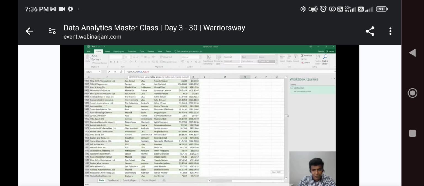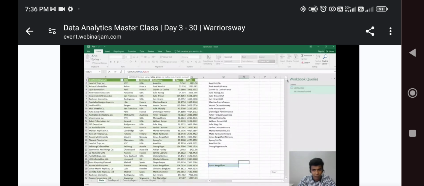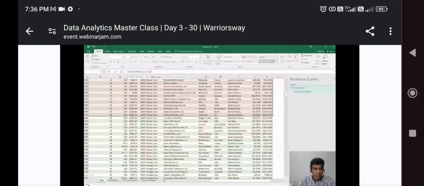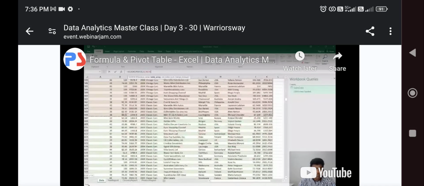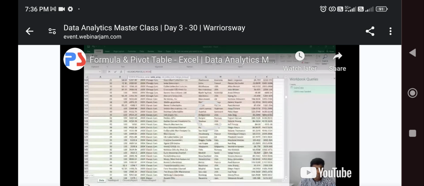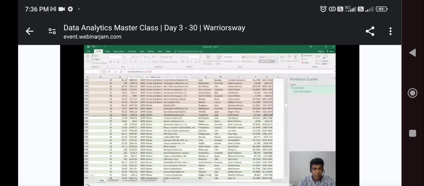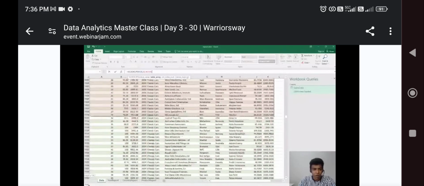So I'm going to select the table, the respective columns on which I'm going to choose it for.